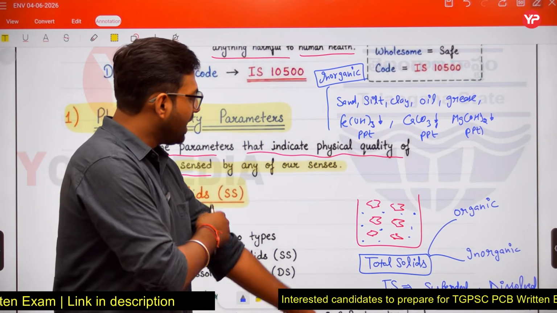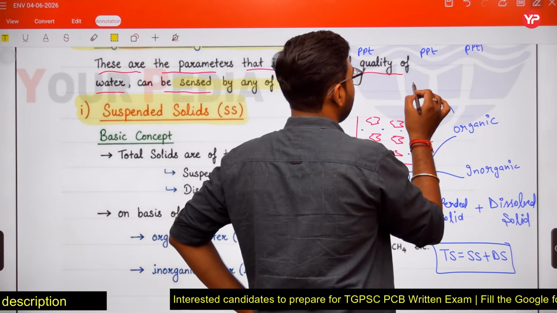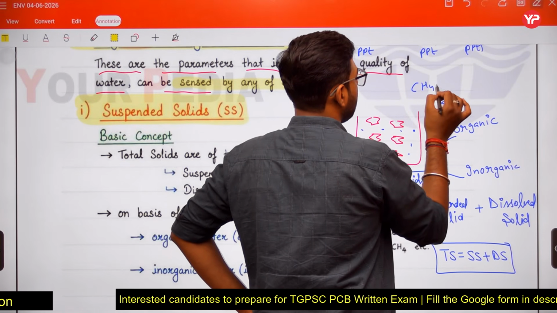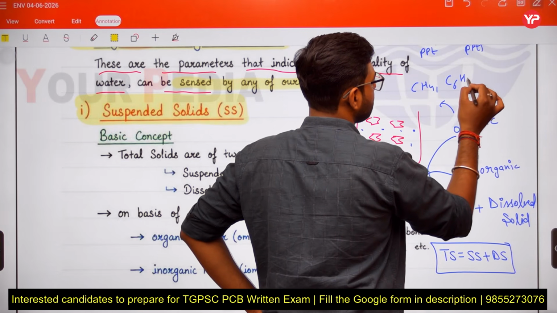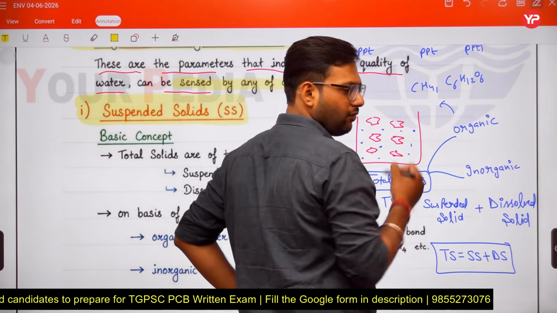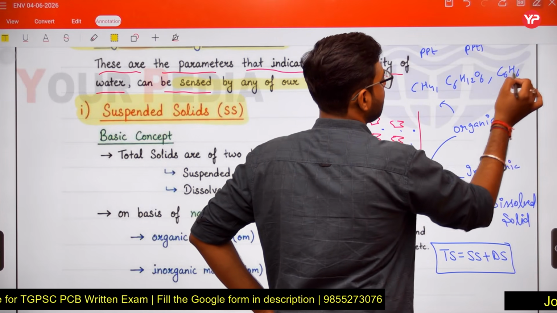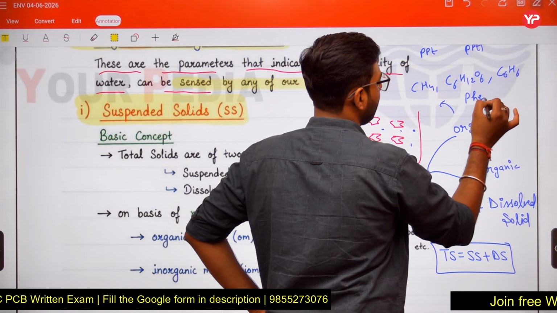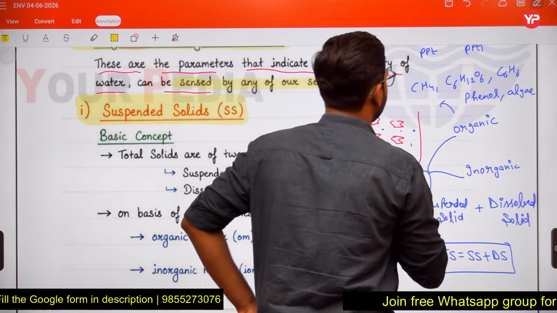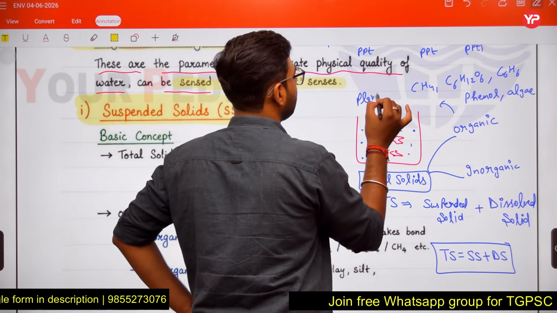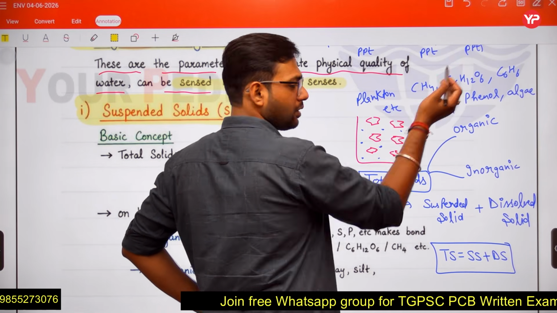And some solids are organic in nature. Examples of organic solids in our water sample: methane, glucose (C6H12O6), benzene (C6H6), phenol, algae, plankton, etc. Many more compounds are also there.